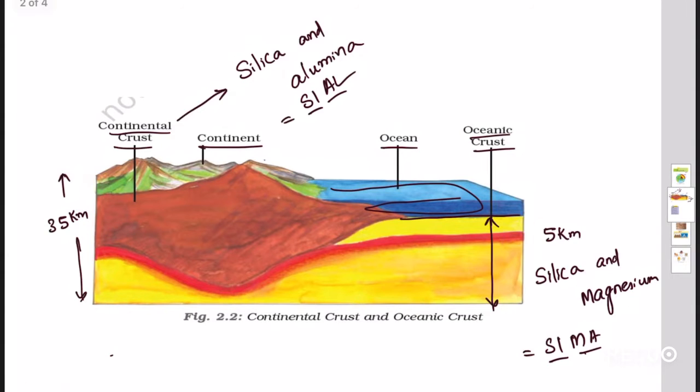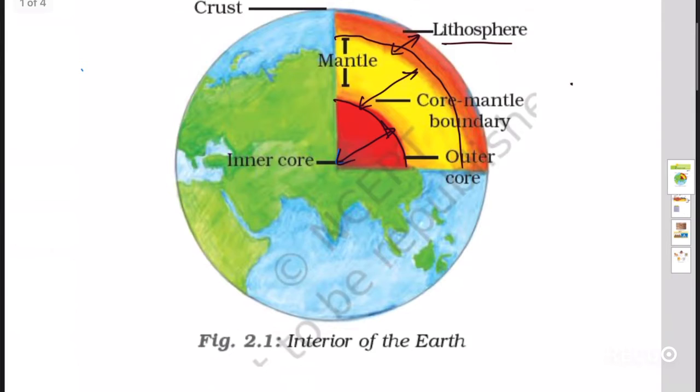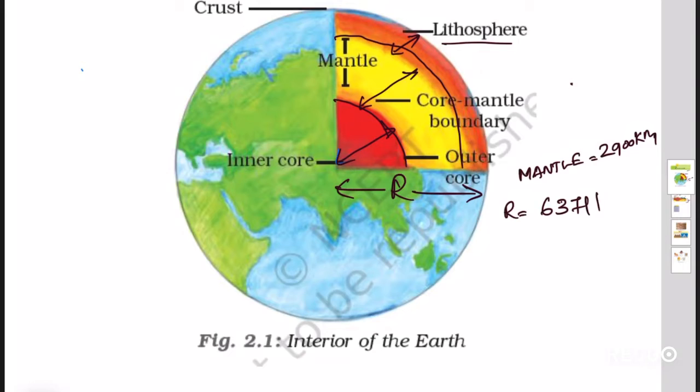Just beneath the crust we have the mantle. The depth of the mantle is about 2900 kilometers. And just beneath that we have the core. The depth of this, meaning the radius of the earth, is 6371 kilometers.